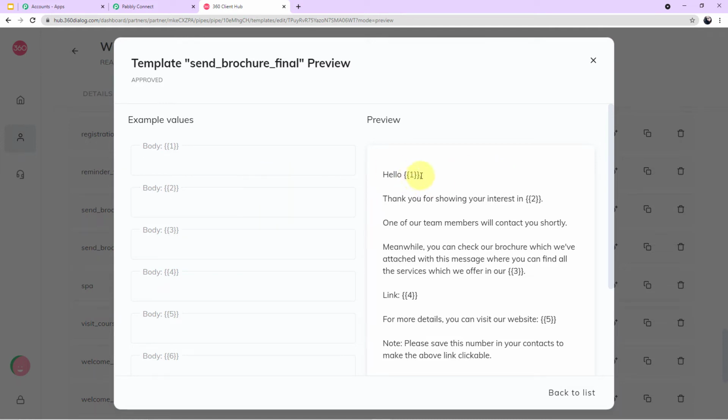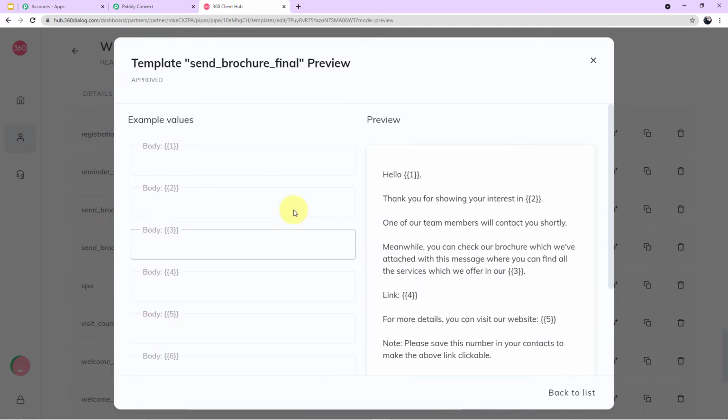For example, in place of number 1, the name of our customer will come. So if I write the name of my customer in body field 1, automatically the number will change to its value. You can see here the number has changed to its value, the name of our customer. This is just an example I am showing you. The same goes with the other variables, body fields 2, 3, 4, 5, 6.